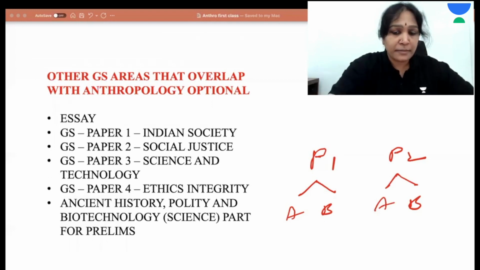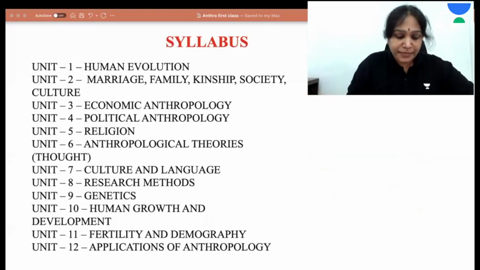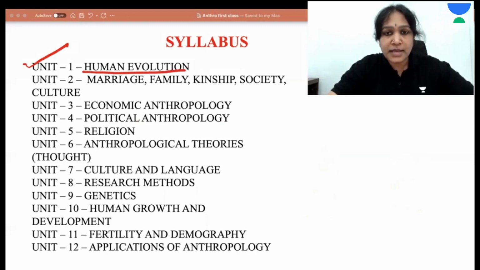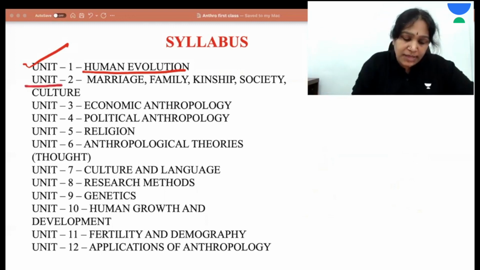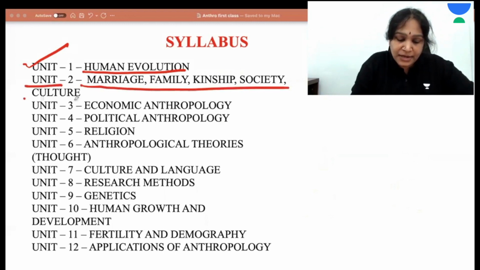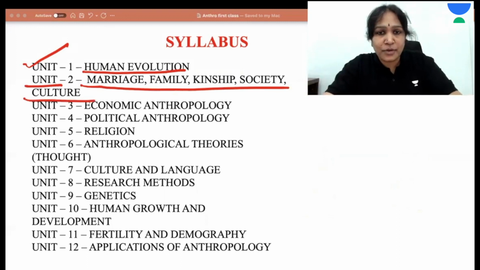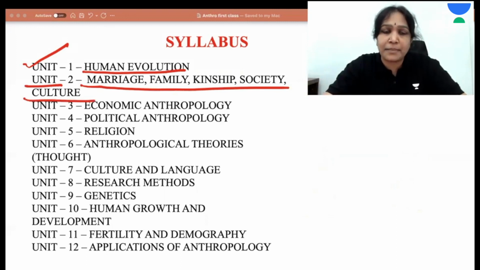In paper 1, we have unit 1 about human evolution. It studies how man evolved from the apes. And unit 2 is about marriage, family, kinship, society, culture. You can remember this unit like this: a couple gets married and then they form a family.